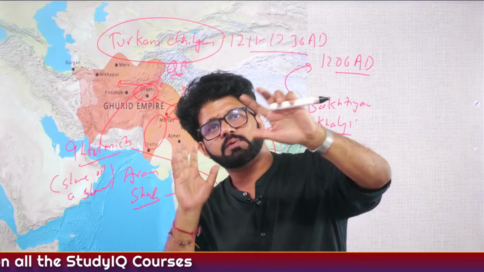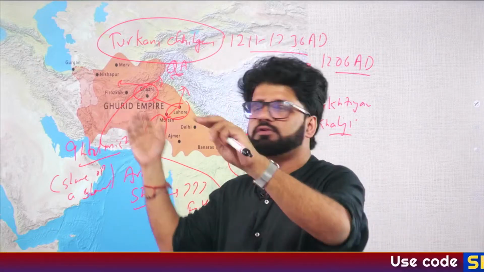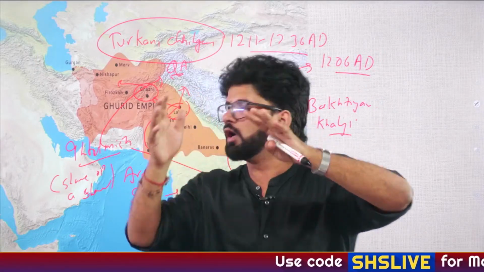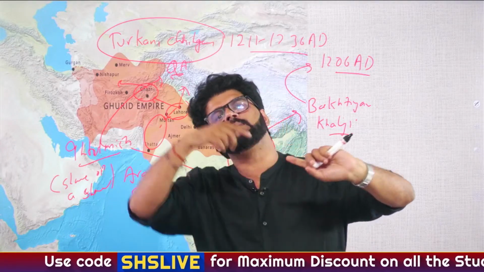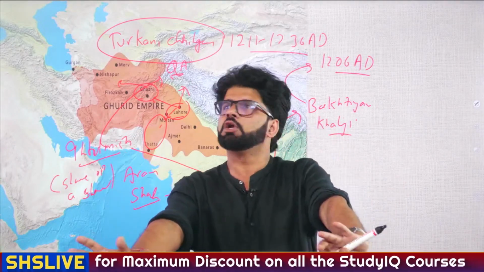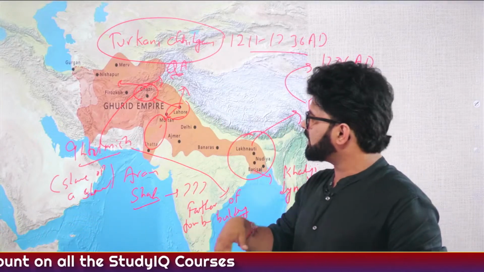So this guy, Iltutmish, got very impressed with Razia Sultan. Razia Sultan ruled from 1236 to 1240. And again we will see Nasiruddin Mahmud will come later also. He will rule from 1246 to 1266. Now the question here is, who is this other Nasiruddin Mahmud?